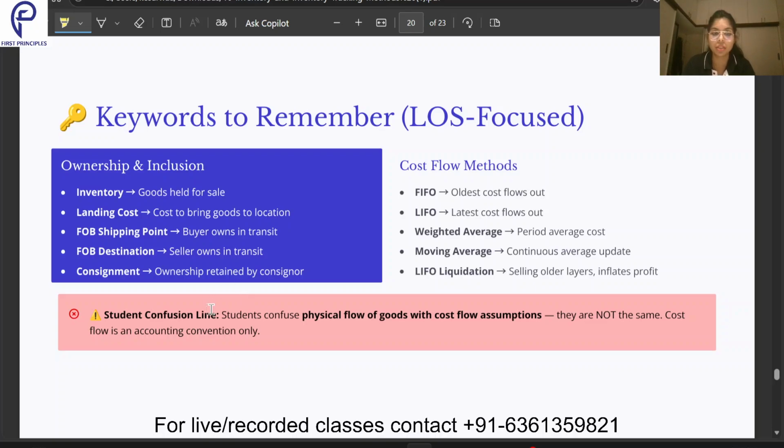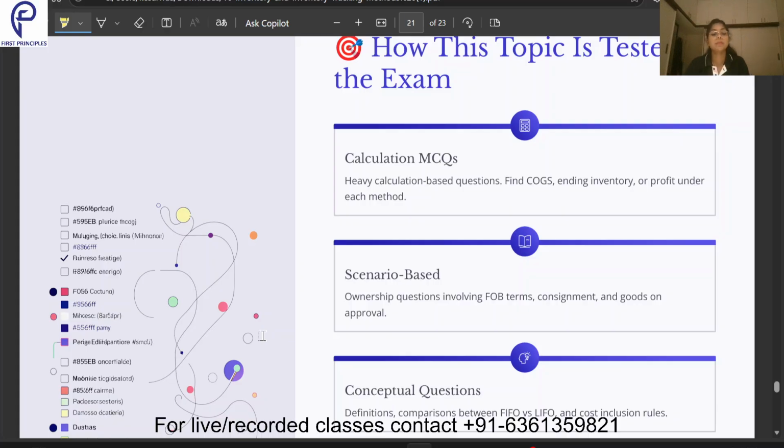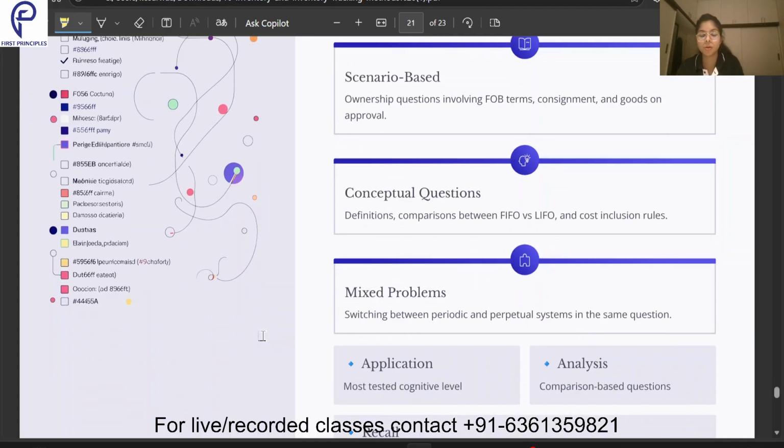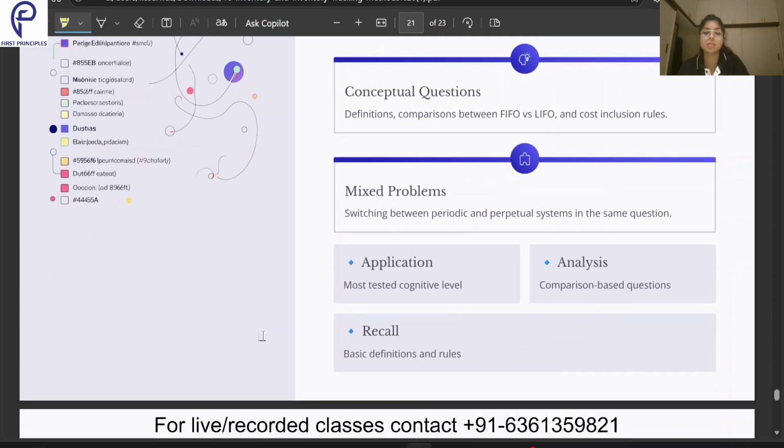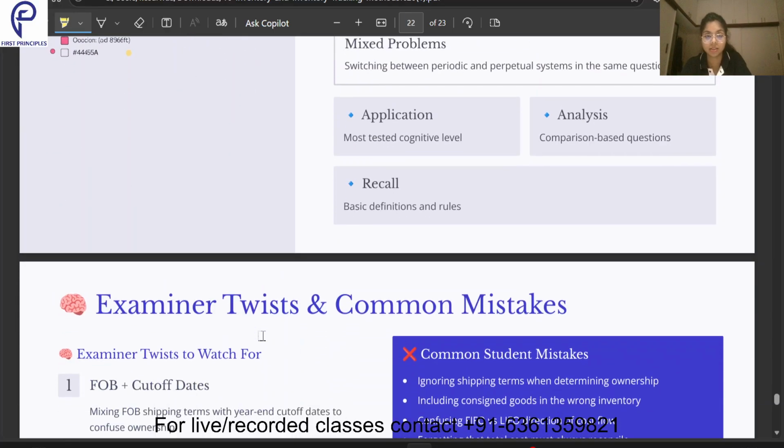Then one student confusion: students confuse physical flow of goods with cost flow assumption. They are not the same. Cost flow is an accounting convention only. The physical flow of goods is actually different from the accounting convention, and they should not always match exactly. Then how this topic can be tested: calculations, MCQs, scenario-based, conceptual questions, mixed problems. Then application, analysis, recall: you should be able to apply the concepts, analyze the concepts, and recall whatever you have remembered.